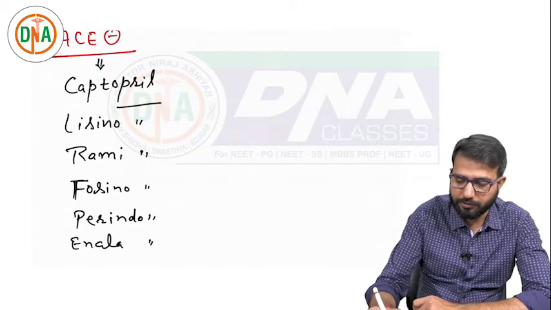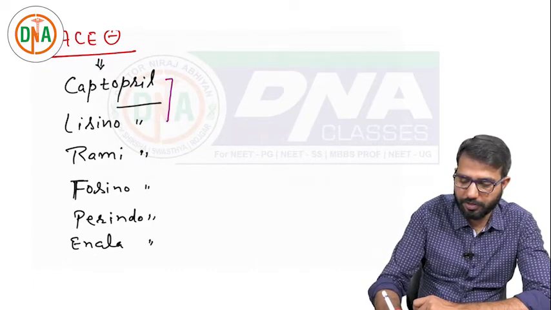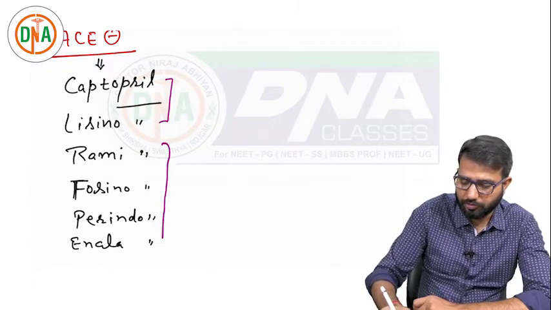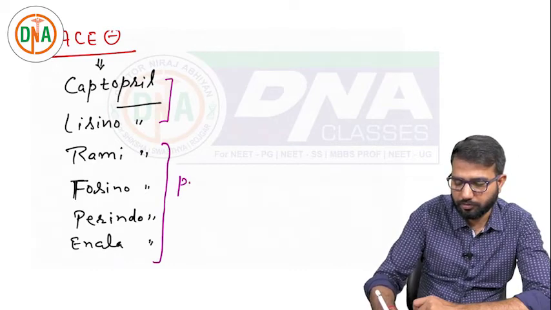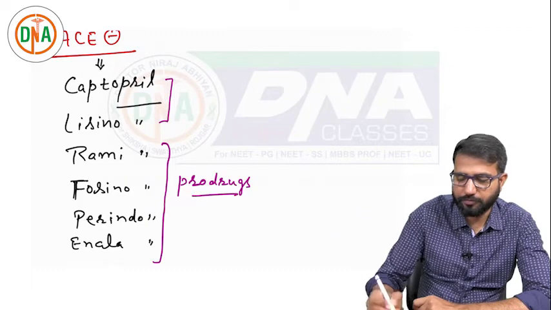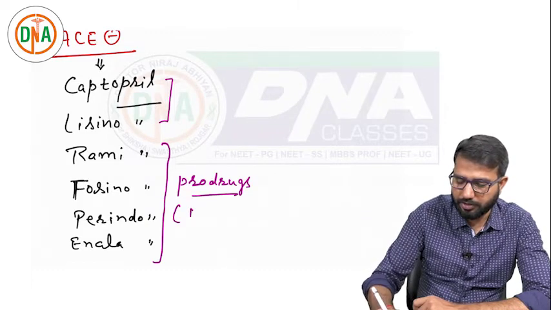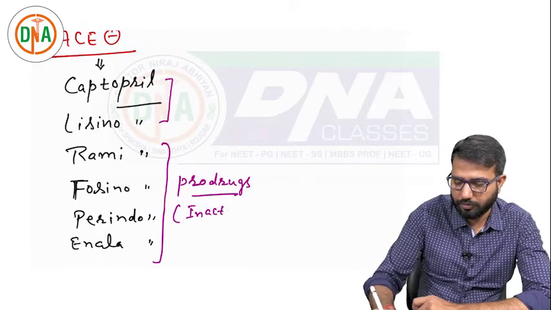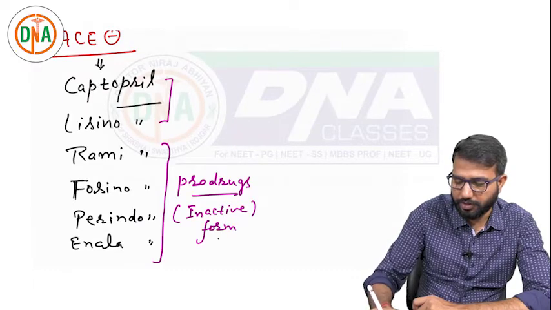Out of these drugs, except captopril and lisinopril, the rest of the drugs are prodrugs, and you can say these are the inactive form. Then what is the active form?